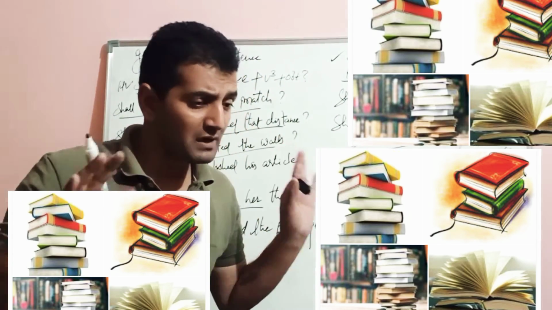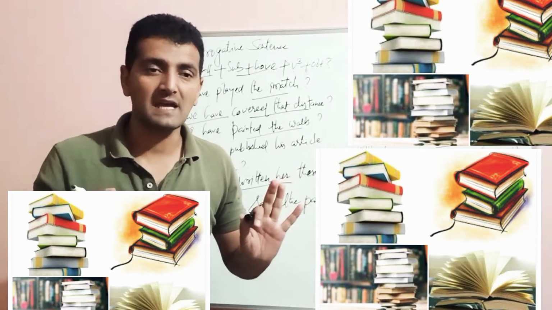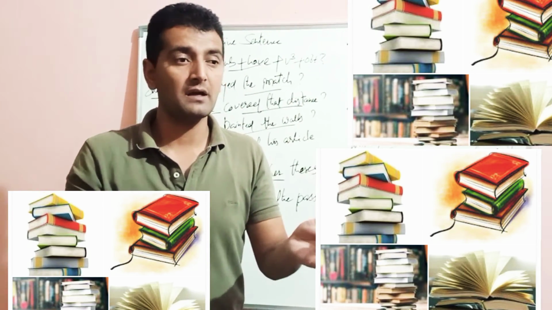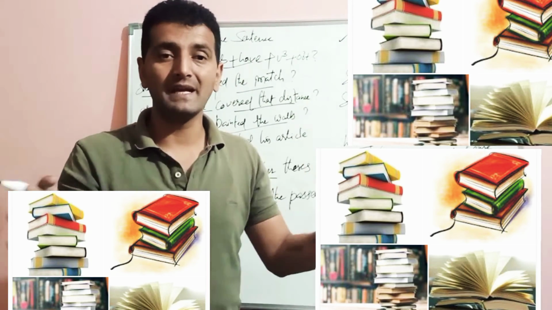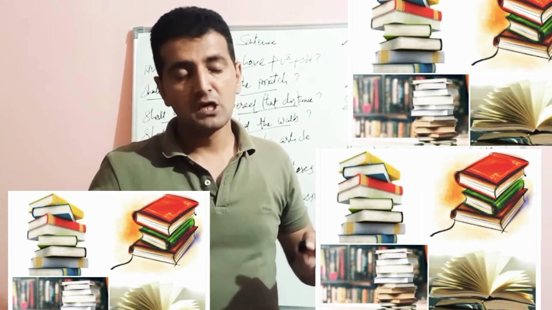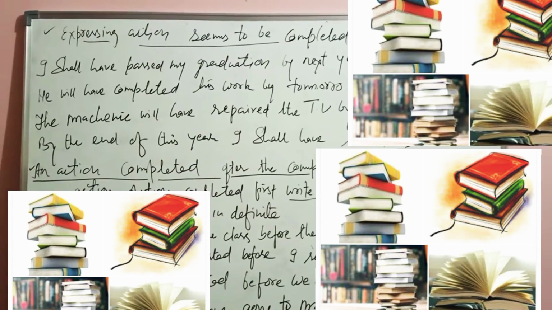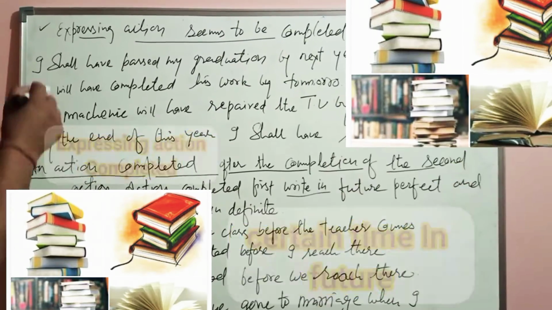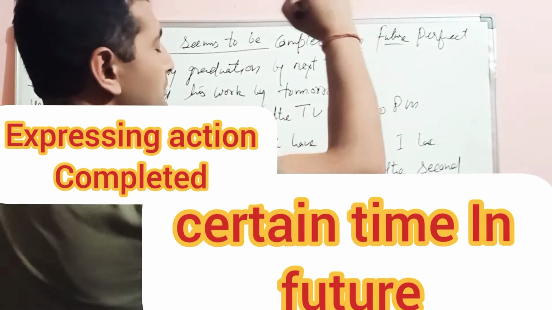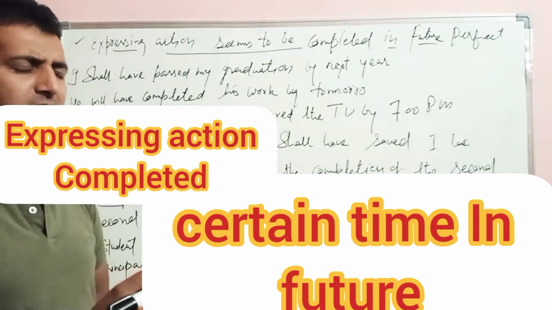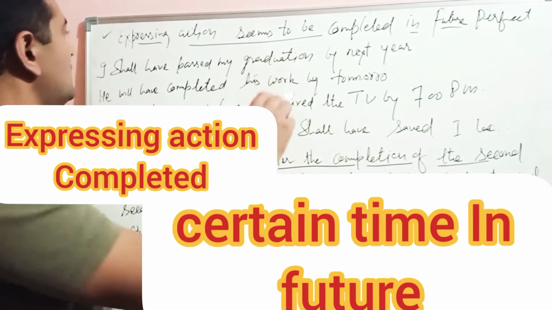These were some statements and expressions that we made with the help of these formulas, expressing the future time in which we get the impression that the task will be completed at a certain point of time in the future. There is something more that I will let you know in the next slide. Expressing action seems to be completed in the future perfect. It means future perfect means at a certain point of time it will be completed. You complete हो चुका होगा, right?